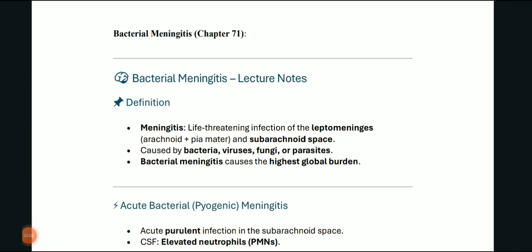Hello guys, now I'll be starting with chapter 71 of your Apurba Sastry Essentials of Microbiology, which is about bacterial meningitis. Now this is a very important topic as far as the whole of microbiology or CNS microbiology is concerned. इसके ऊपर मल्टीपल चॉइस क्वेश्चंस बहुत सारे बन सकते हैं and it is also an important case for your university exams.